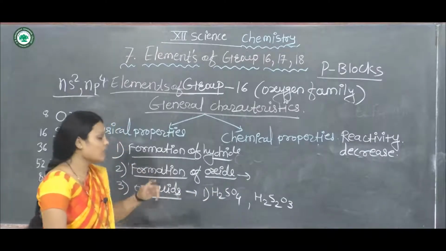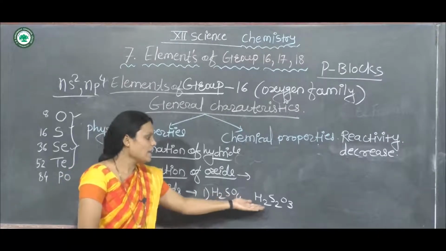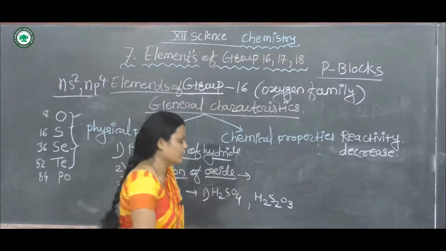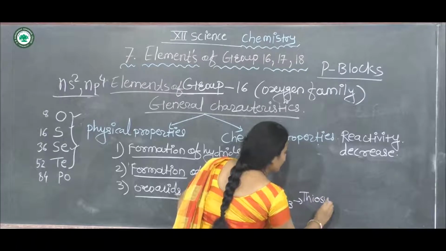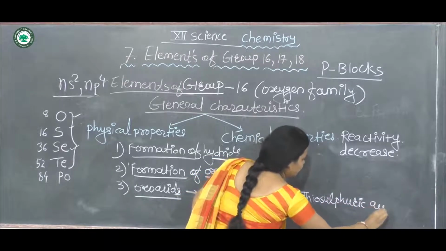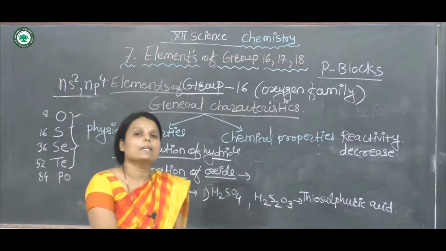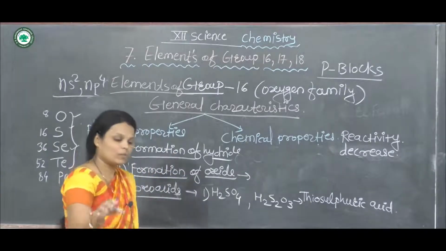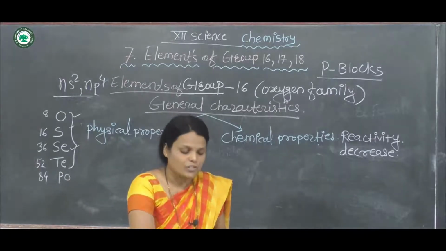Sulfur forms different types of oxoacids, like H2SO4 and H2S2O3, which is thiosulfuric acid. Okay, these are the chemical properties. Number three is oxoacids. Now the fourth chemical property is formation of halides.